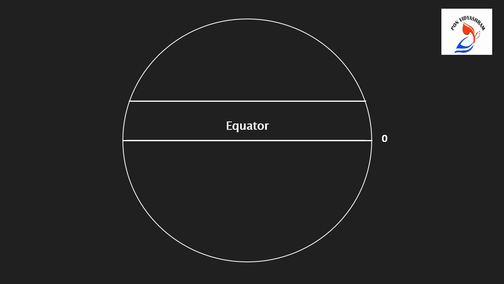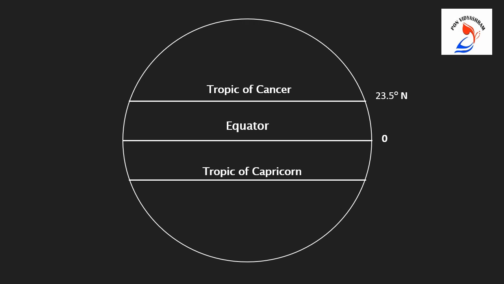Come, we will try to draw the lines of latitude. First, we'll draw a circle. Then, draw a line in the middle and name it as the equator and number it as 0-degree. Then, above the equator, draw a line and name it as Tropic of Cancer and number it as 23.5-degree North. Now, below the equator, draw a line and name it as Tropic of Capricorn and number it as 23.5-degree South. Have you done it, children?